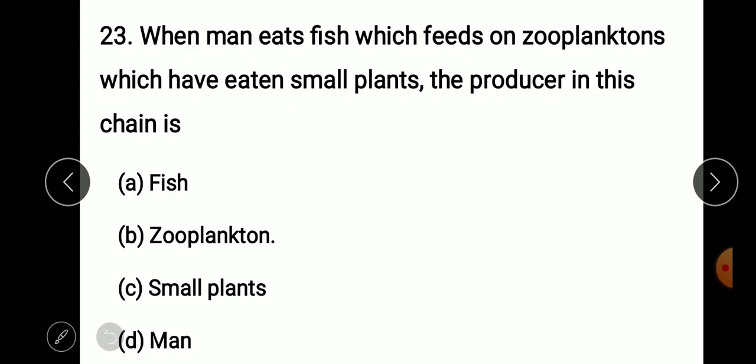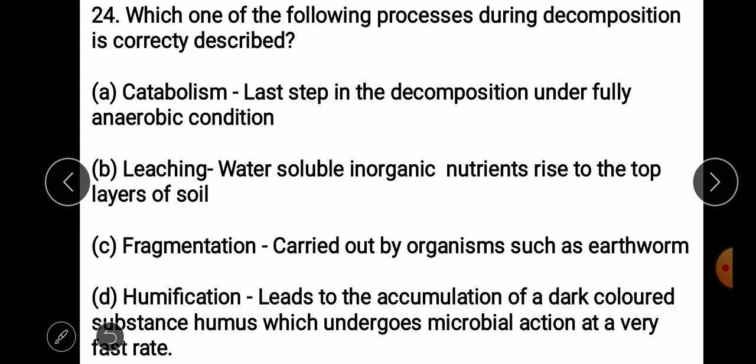When man eats fish which feeds on zooplankton which have eaten small plants, the producer in this chain is? So what first feeds man? Man feeds on fish. Man is a consumer. Fish is also a consumer. Fish feeds on what? Zooplankton. Zooplankton is also a consumer. Zooplankton feeds on what? A small plant. A small plant is a producer. So the producer in this chain is the small plant. Answer is C.